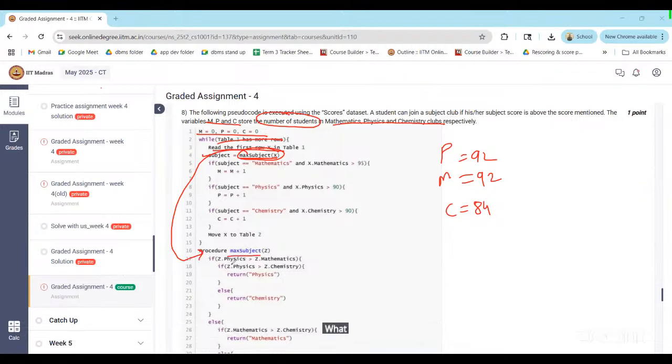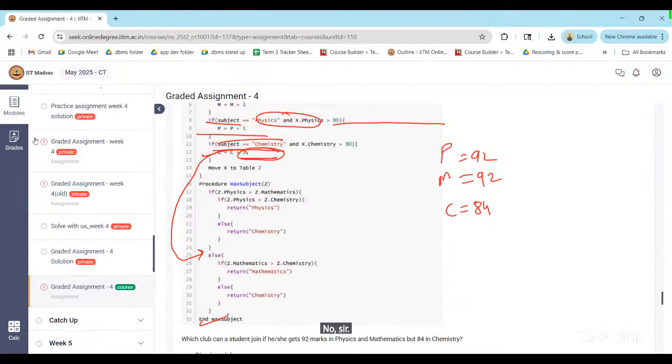What we are doing is comparing the marks. Physics marks is 92. Mathematics 92. Is this condition true? 92 greater than 92? No. Then we'll go to the else block, right? Is mathematics greater than chemistry? Yes.